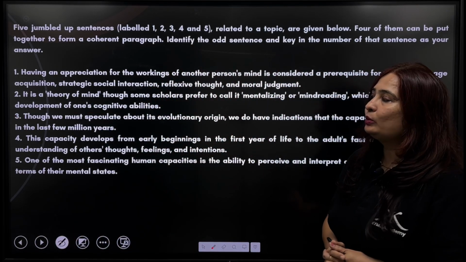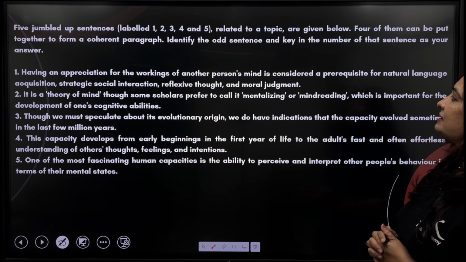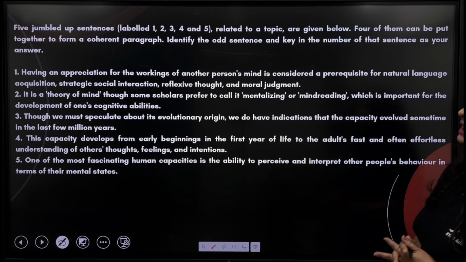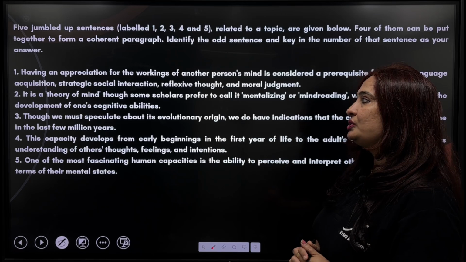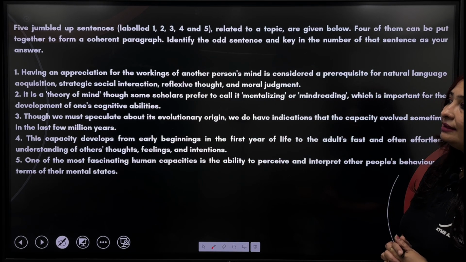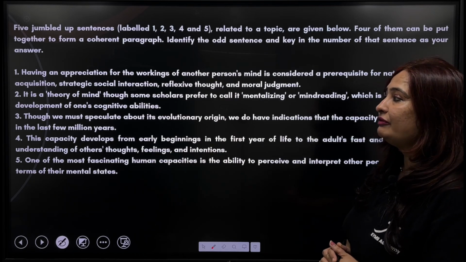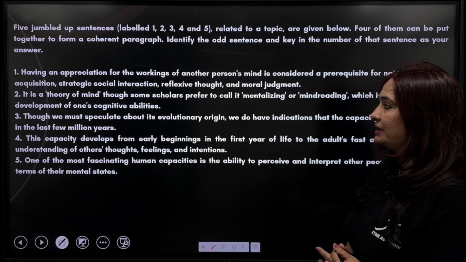Second question: Having an appreciation for the workings of another person's mind is considered a prerequisite for natural language acquisition, strategic social interaction, reflexive thought, and moral judgment. It is a theory of mind, though some scholars prefer to call it mentalizing or mind reading, which is important for the development of one's cognitive abilities.